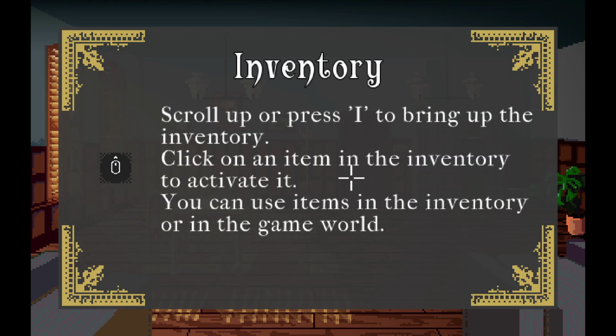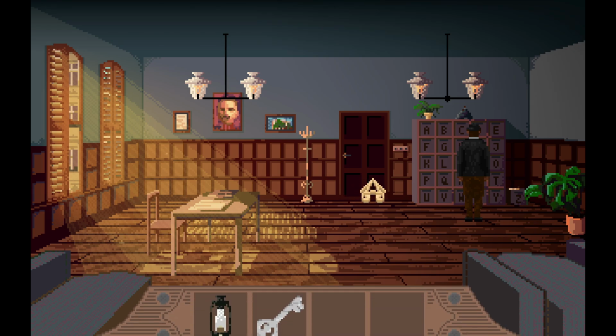Scroll up or press I to bring up the inventory. Click on an item in the inventory to activate. You can use items in inventory or in the game world.